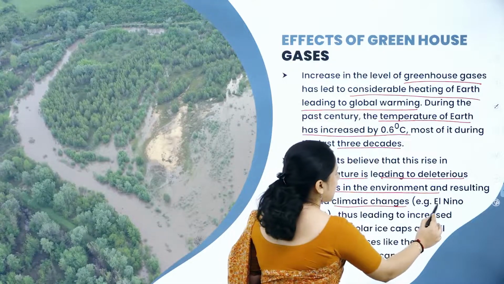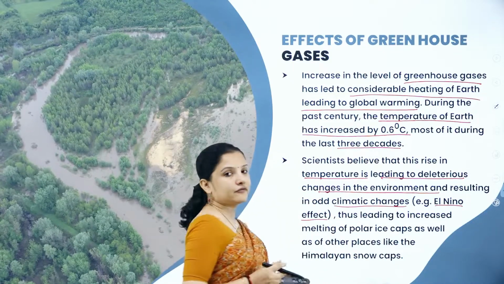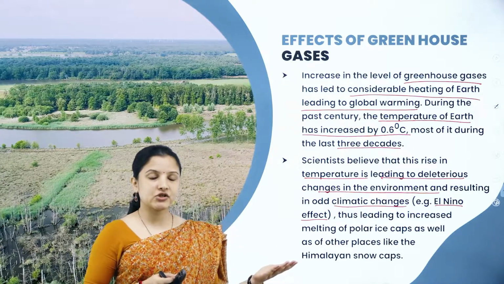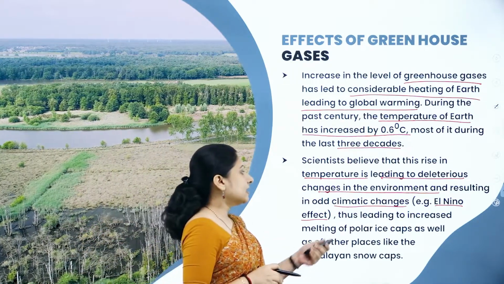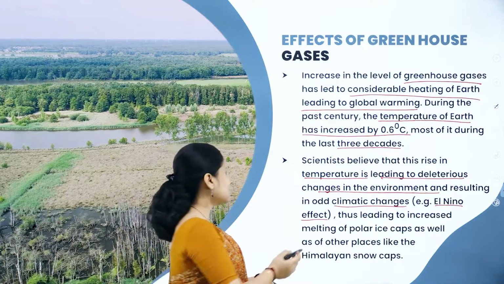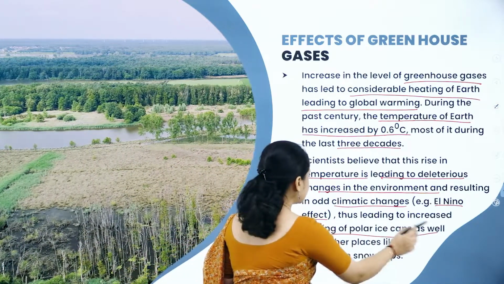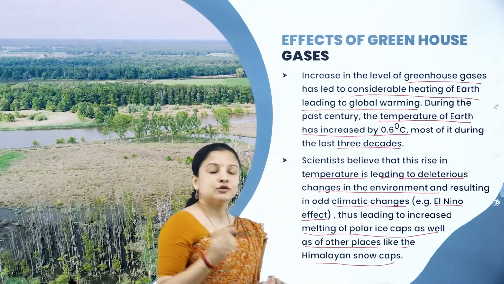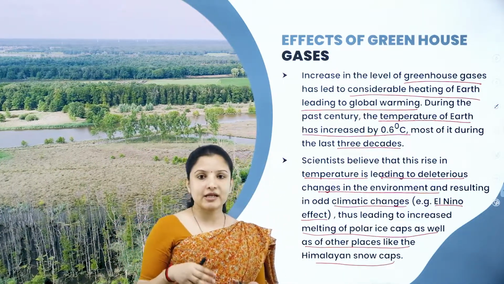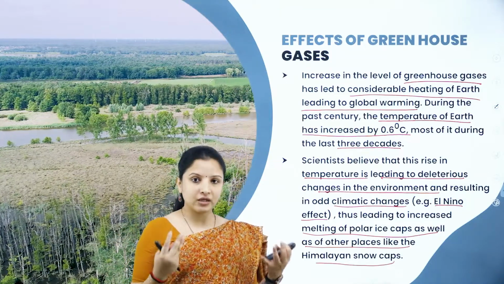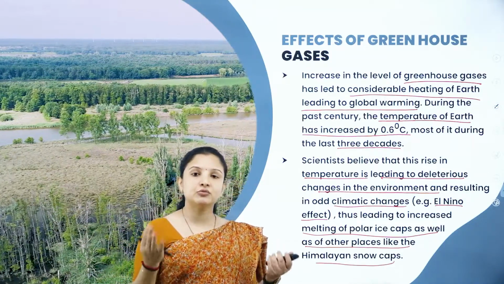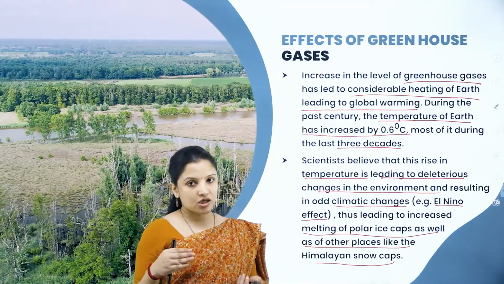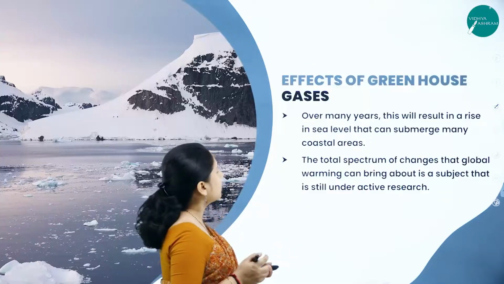That is, for example, the El Nino effect. So the El Nino effect will obviously lead to the melting of the glaciers, the snow caps and all that, thus increasing the melting of polar ice caps as well as other places like the Himalayan snow caps. When these ice and glaciers melt, the water level will increase. If the water level increases, it will lead to flooding and a lot of environmental issues. So this is the effect of greenhouse gases.